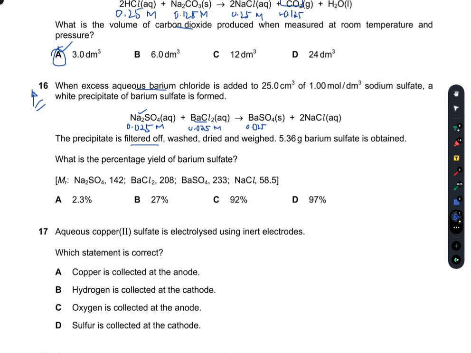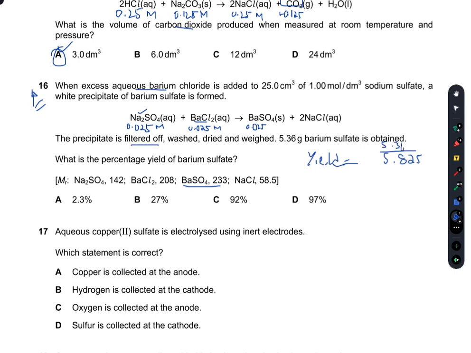So if 0.025 moles of sodium sulfate react, it will give me 0.025 moles of barium sulfate, whereas the Mr of barium sulfate given here is 233. So 0.025 multiplied by 233, in ideal conditions the theoretical yield is 5.825, whereas in this case there is only a yield of 5.36.